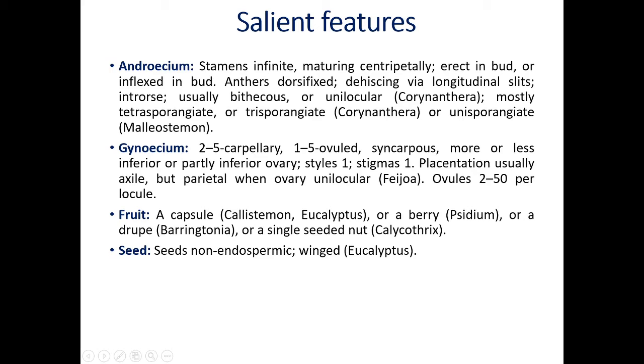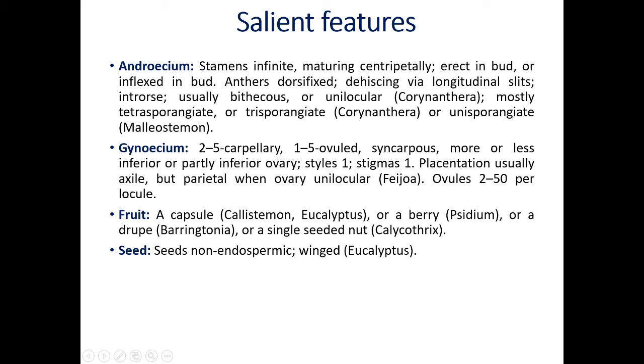For example, another example, citrus fruit. If you take the section of a citrus fruit, you will get the axial placentation. But in some plants, it is parietal. Parietal placentation means the ovules are attached to the periphery of the ovary. This condition is called parietal placentation. When the ovary is unilocular, in this plant only one locule is there.